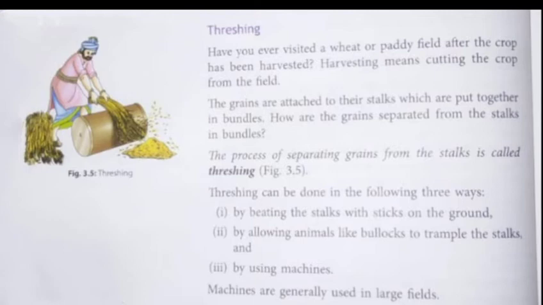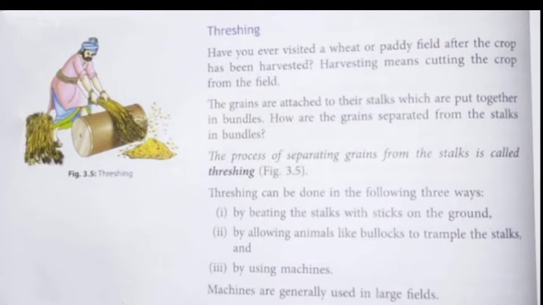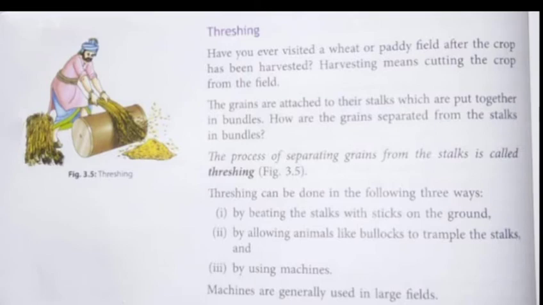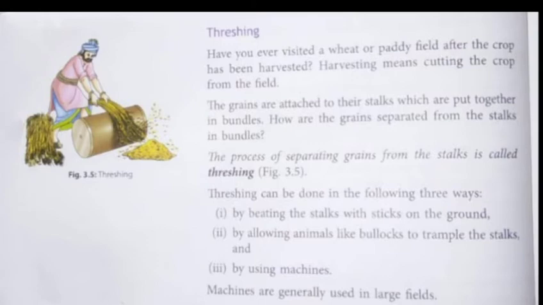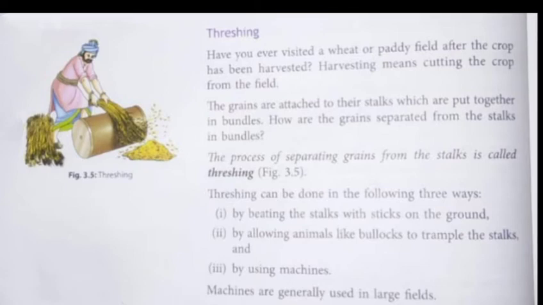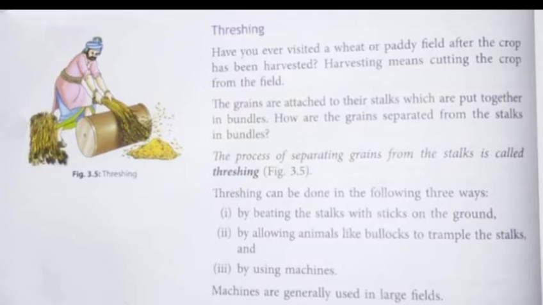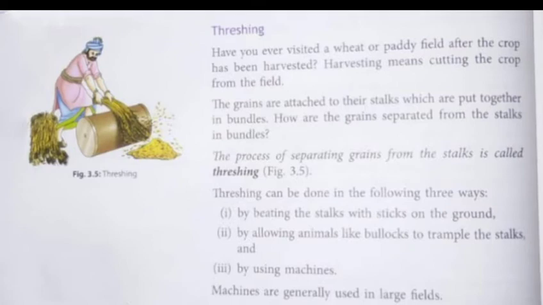When the crops are cut from the field, they are simply kept aside in bundles, and these bundles have the grains as well as the stalks. The grains are attached to their stalks. Stalk is what? Stalk is actually the lower portion, the bottom portion of the crop, which does not have any grain attached to it. The grains are present only on the top of the crop. So the grains are to be separated from their stalks, and this kind of method is threshing. The process of separating grains from the stalks is called threshing.